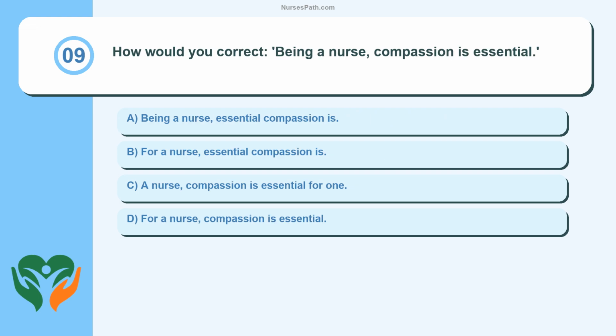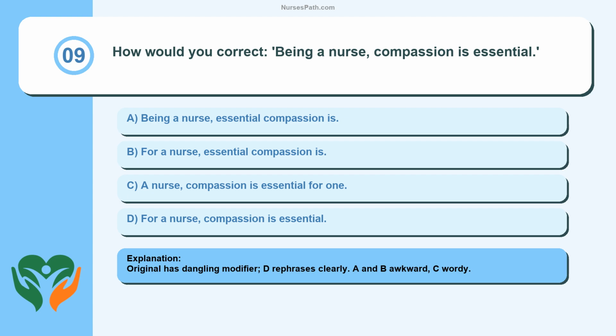Question 9. How would you correct: Being a nurse, compassion is essential. Being a nurse, essential compassion is. For a nurse, essential compassion is. A nurse, compassion is essential for one. For a nurse, compassion is essential. Original has a dangling modifier. D rephrases clearly. A and B awkward, C wordy.